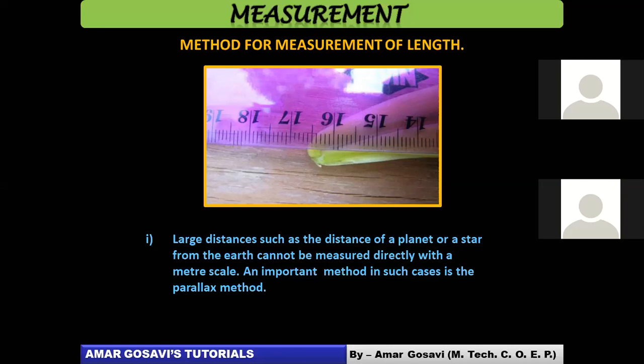So in that case, we need to use certain methods. One of the important methods is the parallax method, used where you need to measure larger distances. For smaller distances you can use a meter scale, vernier calipers, or a micrometer screw gauge. But for larger distances, there are different methods to be adopted, and one of them is the parallax method. We will try to understand the parallax method also. Before we go towards it, we'll take a screenshot of this.